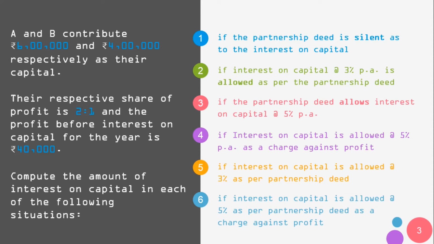The first one talks about if the partnership deed is silent as to the interest on capital. Second one, if the interest on capital is provided as per the partnership deed at the rate 3% per annum. Third one, if the partnership deed allows interest at the rate 5% per annum. The fourth one, if interest on capital is allowed at the rate 5% per annum as a charge against profit. And fifth talks about if the interest on capital is allowed at the rate 3% as per the partnership deed. Sixth one talks about if interest on capital is allowed at the rate 5% as per the partnership deed as a charge against profit. So every scenario is different from each other. So let's get started. Look into this one by one.